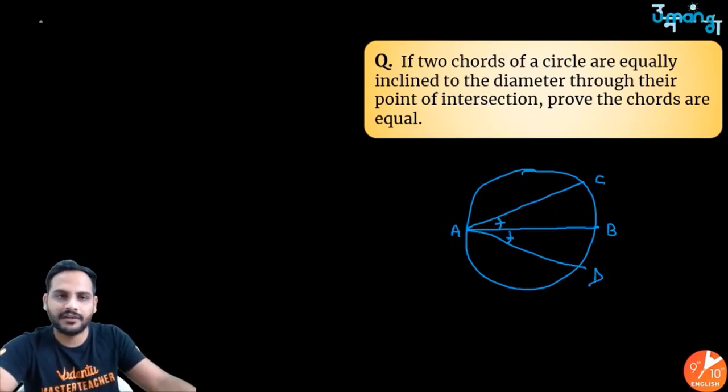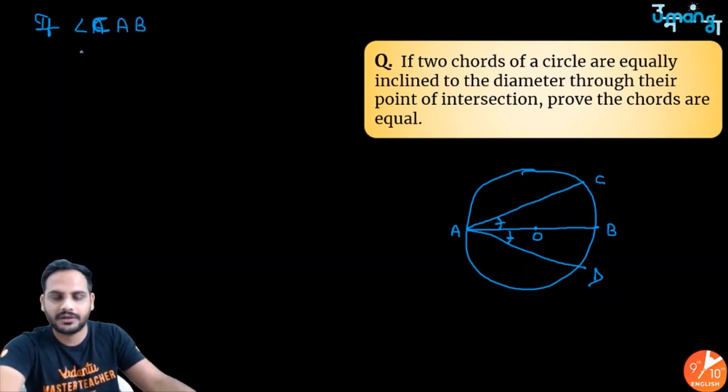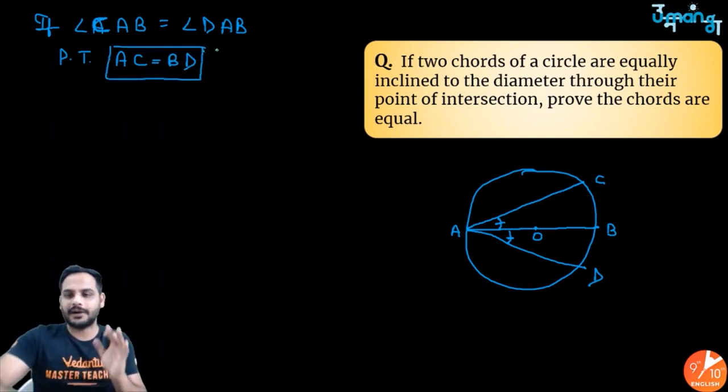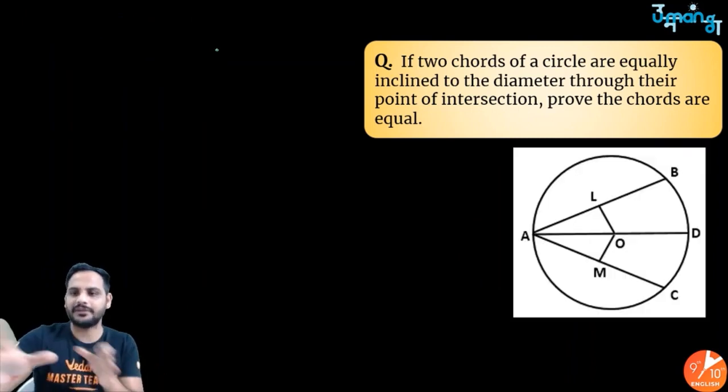They are saying, prove that the chords are equal. They have given that O, the center of the circle, is over here, and if angle CAB is equal to angle DAB, prove that AC is equal to BD. Now, let me get a clear diagram, something like this.